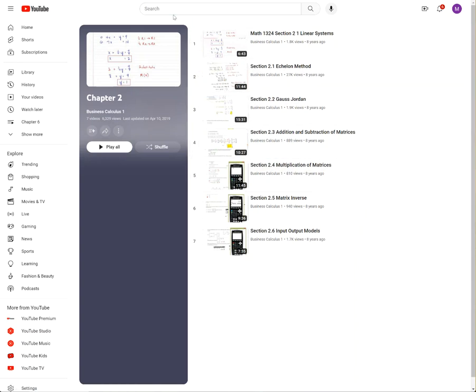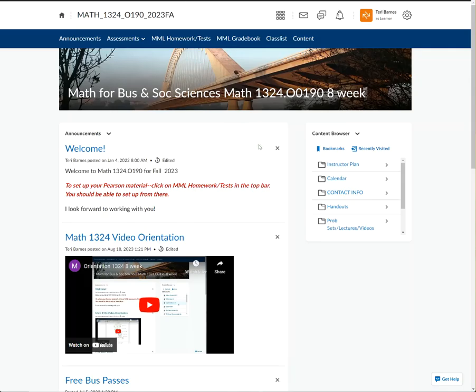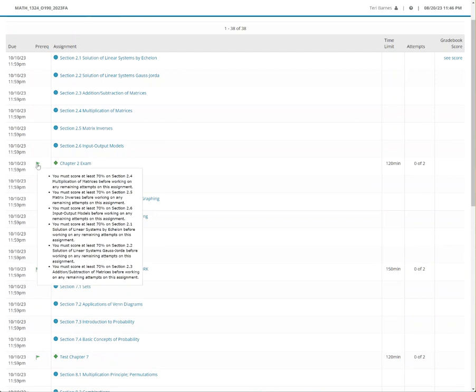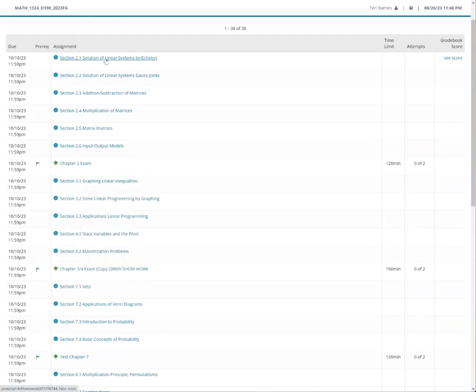So let's go look at the homework. Okay, let's assume that you have gone through 2.1 and you're ready to do the homework. You can come up here and we should pull it all up. You can see the due date for everything is October 10th at 11:59 p.m. Grades are due the next morning on the 11th, so we want to keep that in mind. Now, these little flags remind you that you have to pass everything in Chapter 2 before that test will open. So let's look at 2.1.